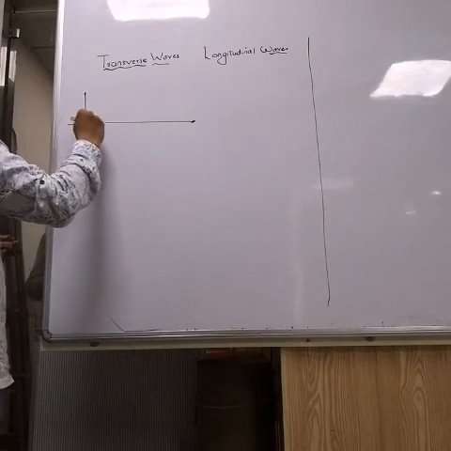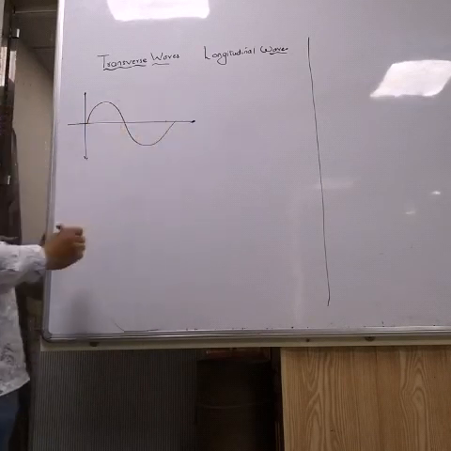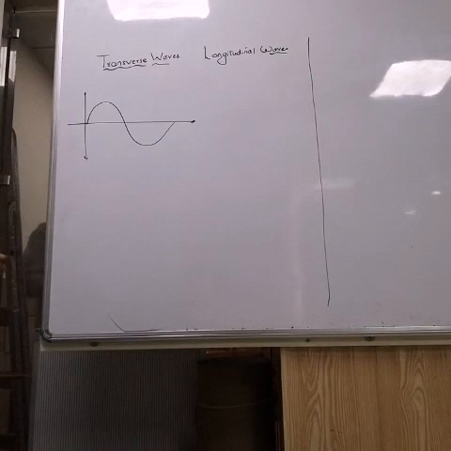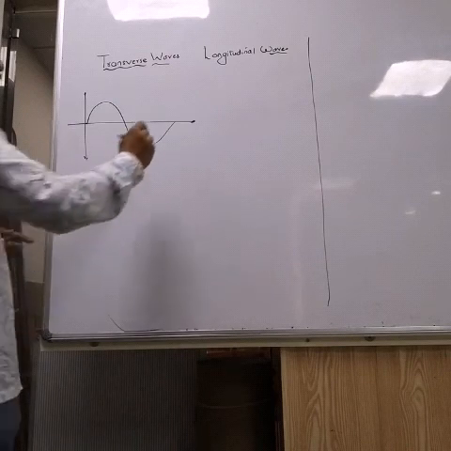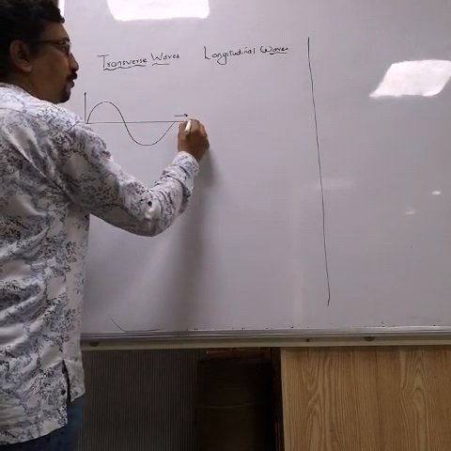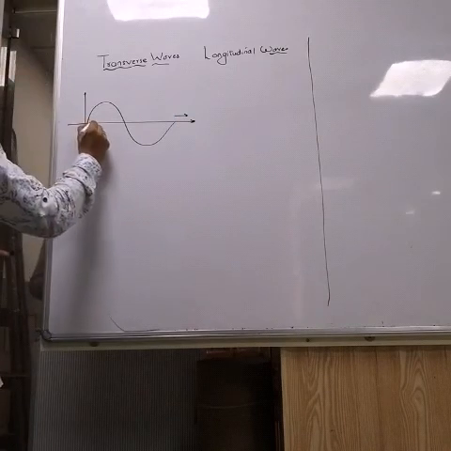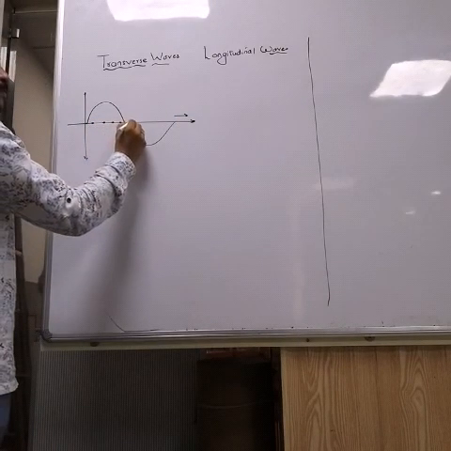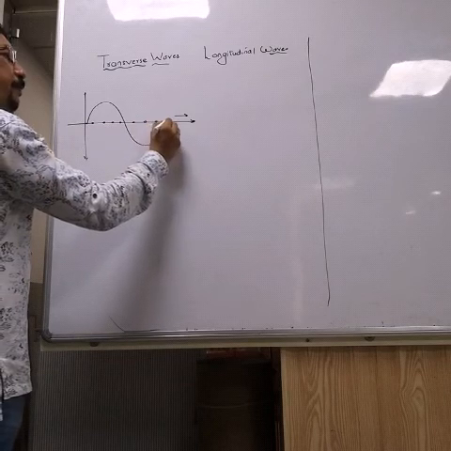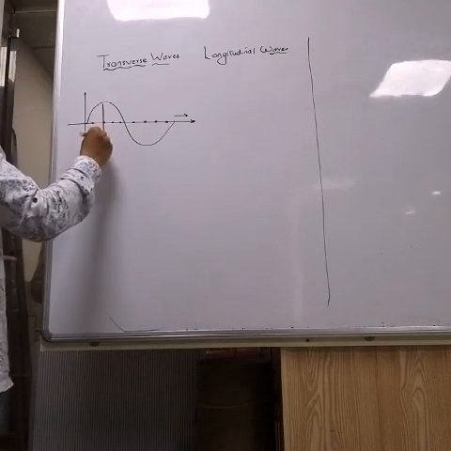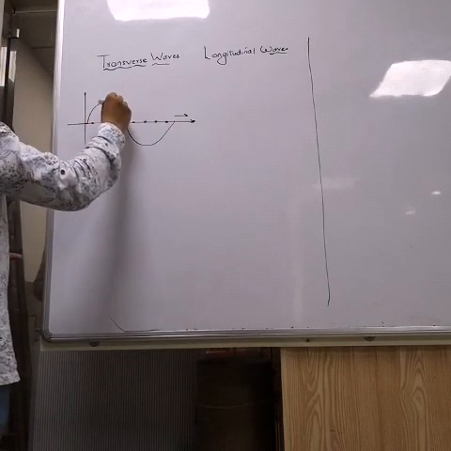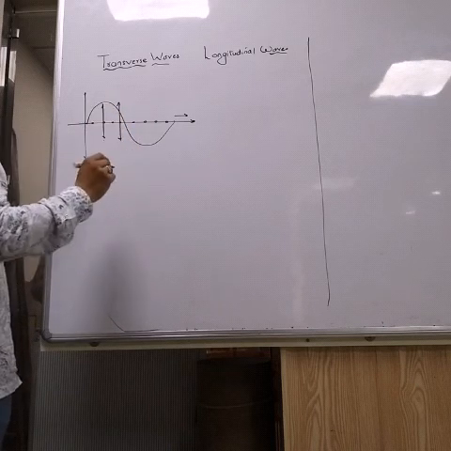See here, this is a transverse wave. This is the direction of propagation of the wave, and all the particles of the medium will vibrate up and down. Do you understand? All the particles will move up and down.